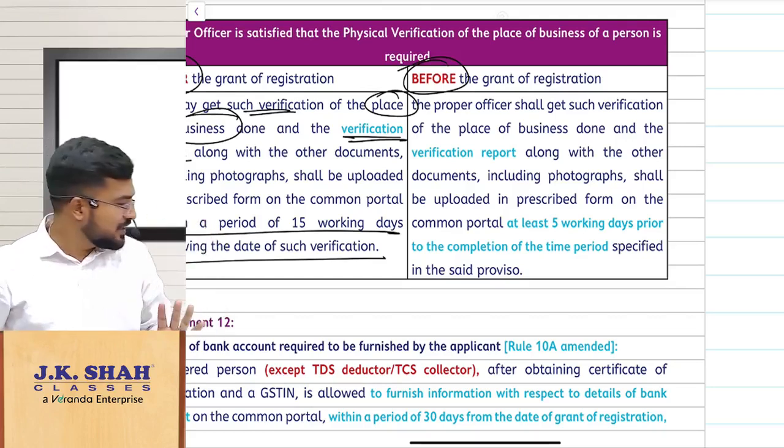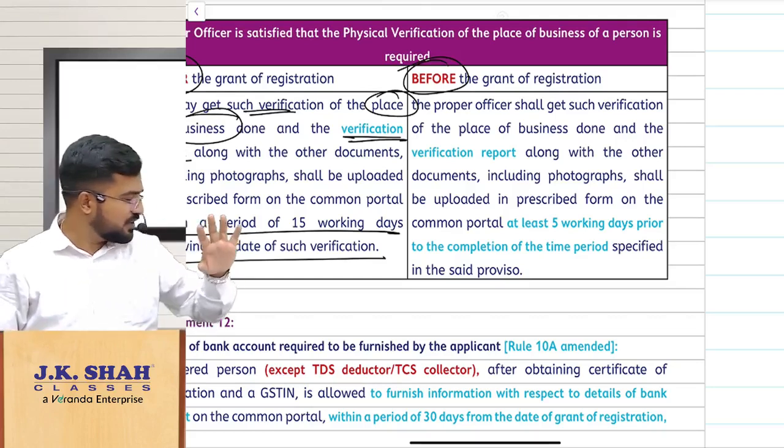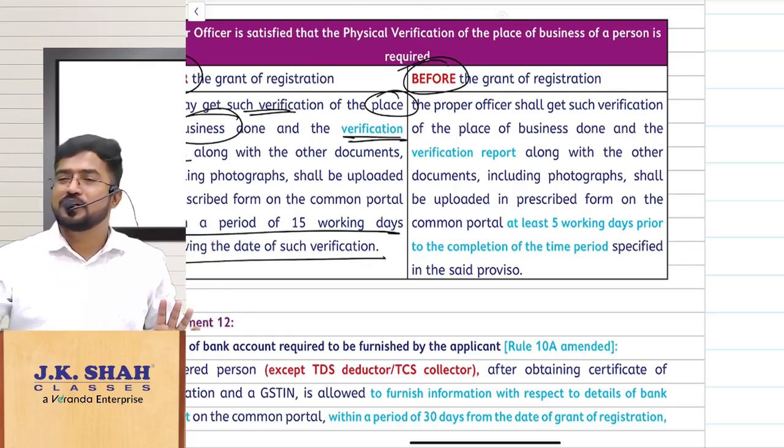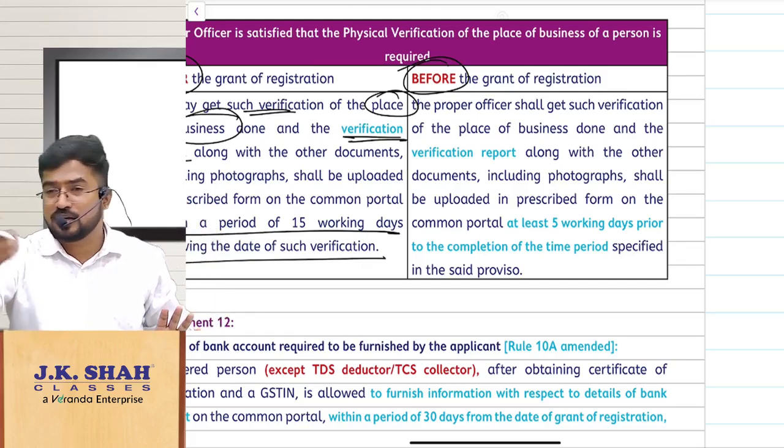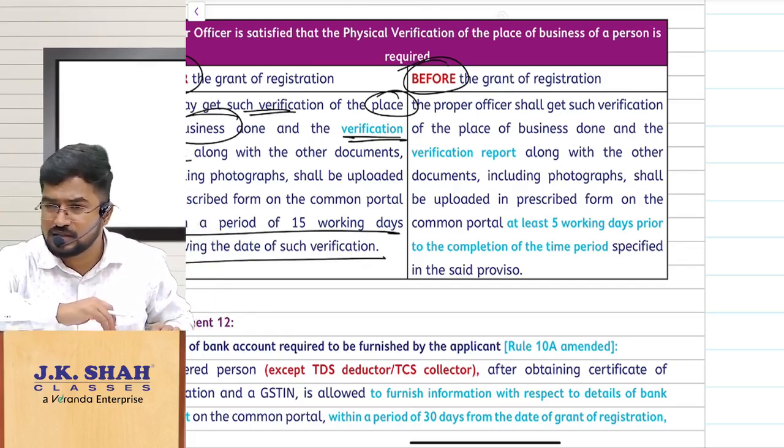7 working days and 30 days. Do you remember my online students? 7 working days and 30 days. So here the point is, sir, there is a 30 days time limit for you to process the application and give the registration certificate.